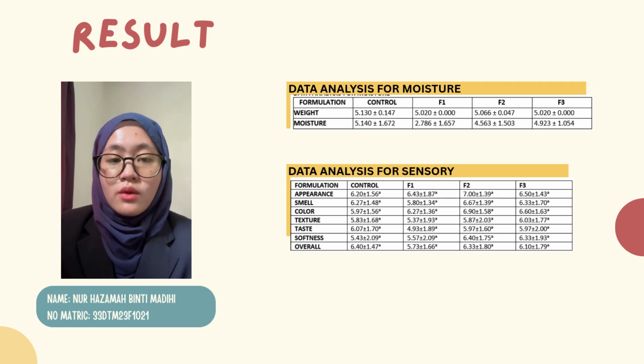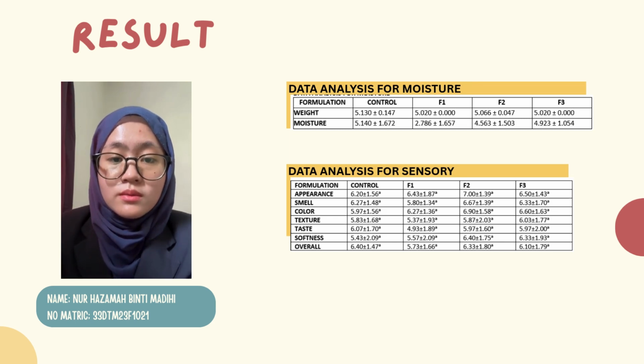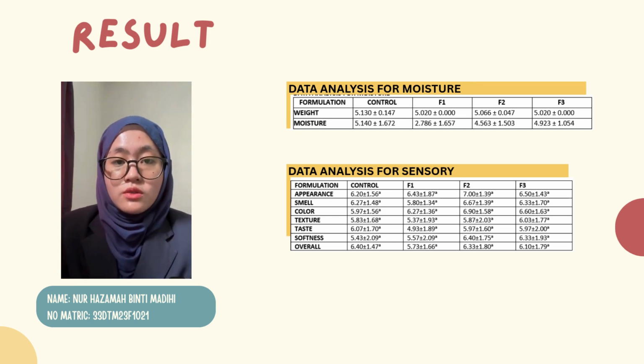This showed that consumers prefer soft cookies that have a soft texture and a natural sweetness from the dates. Overall, the substitution of date syrup improved the texture and sensory quality of the SWEETMELT date soft cookies.